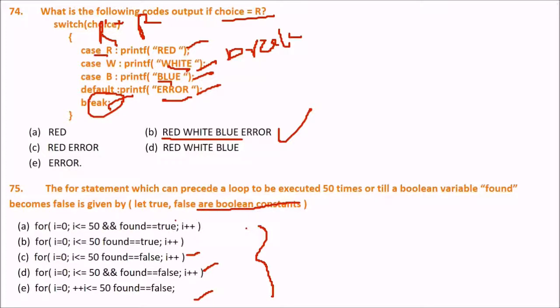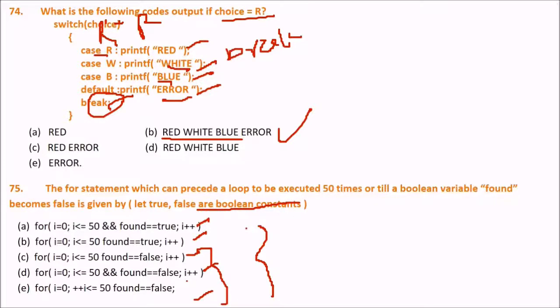We are going to take is equal to true. Okay, so this is the for statement. The answer to the question is the first option here, because B, C, and for this I equal to 0.